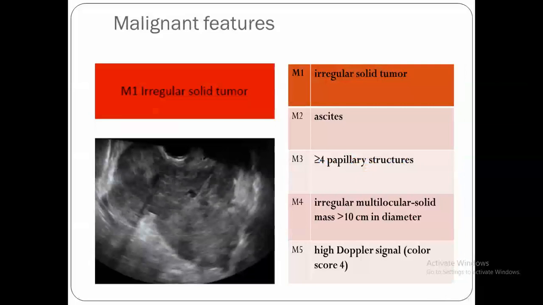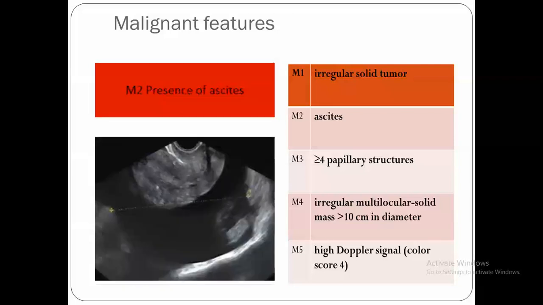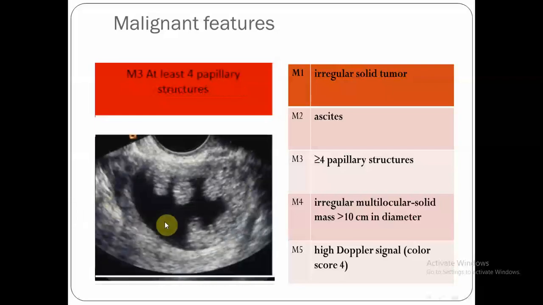If we see the underlying surface, it is irregular solid tumors. What does it mean, solid tumors? Whenever we see a mass where more than 80% of its composition is solid, we say this is a solid tumor. M2, if there is ascites, as we see here, there is significant ascites. M3, if there are more than 4 papillary structures. Papillary structures are solid components present inside the cyst. And if we measure them, to be significant they should be above, as we said, 7 millimeters.